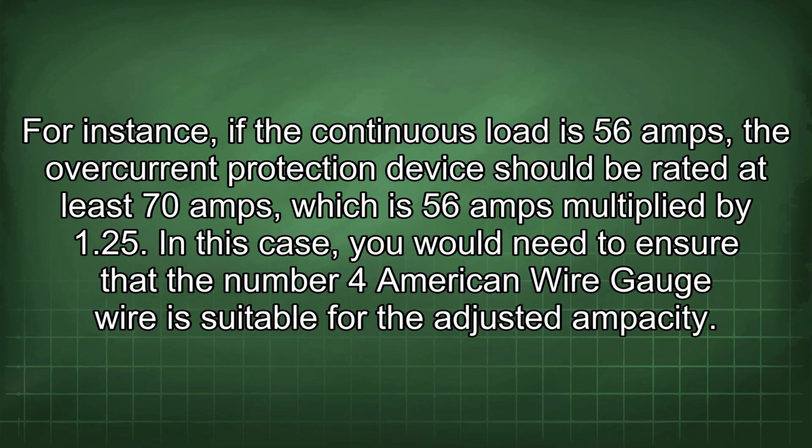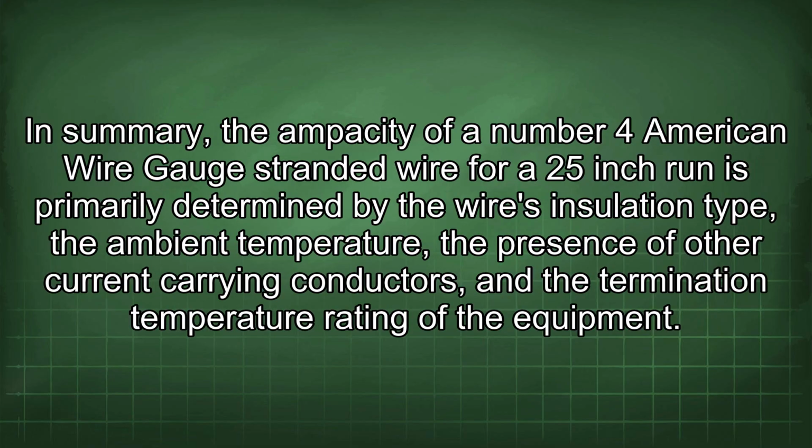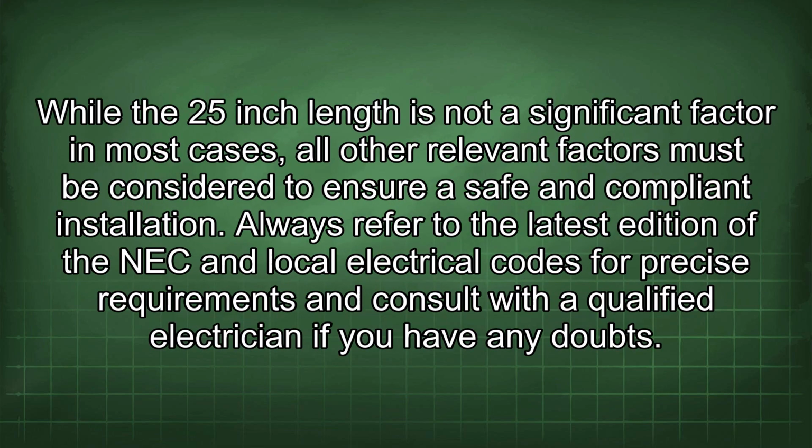In summary, the ampacity of a number 4 American wire gauge stranded wire for a 25-inch run is primarily determined by the wire's insulation type, the ambient temperature, the presence of other current-carrying conductors, and the termination temperature rating of the equipment. While the 25-inch length is not a significant factor in most cases, all other relevant factors must be considered to ensure safe and compliant installation.